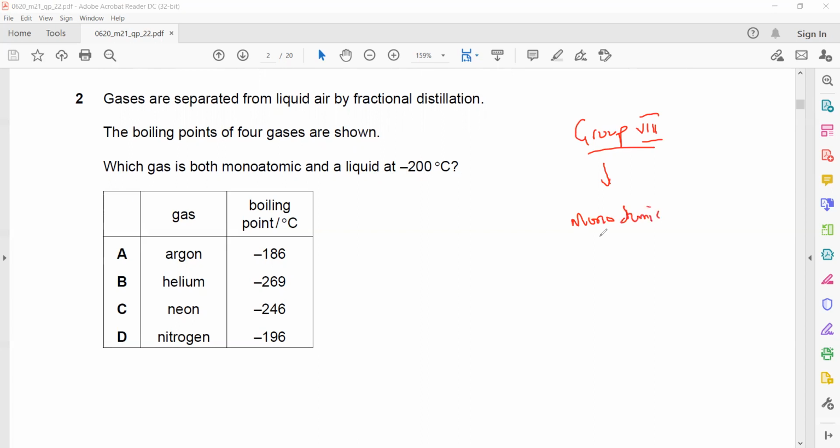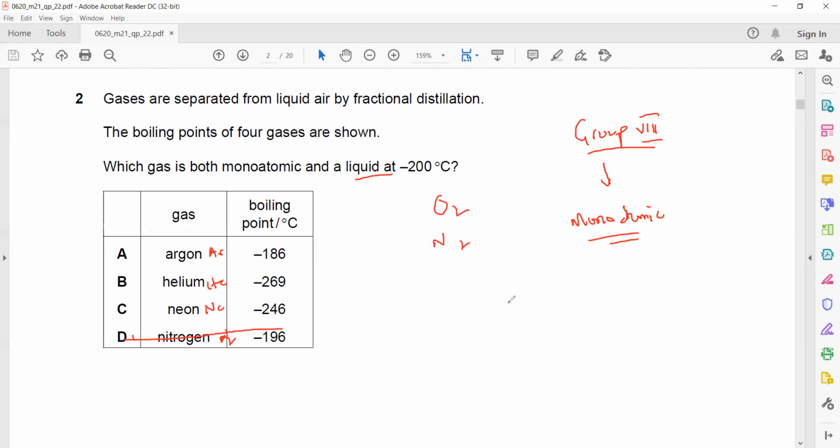So about the state of the substance, when we compare the state of the substance, there's a melting point and boiling point. Before its melting point it is solid, between the melting and boiling point it will be liquid, and after the boiling point it will be a gas. So we have to find the state at minus 200, and we want to say which of them is a liquid at minus 200.